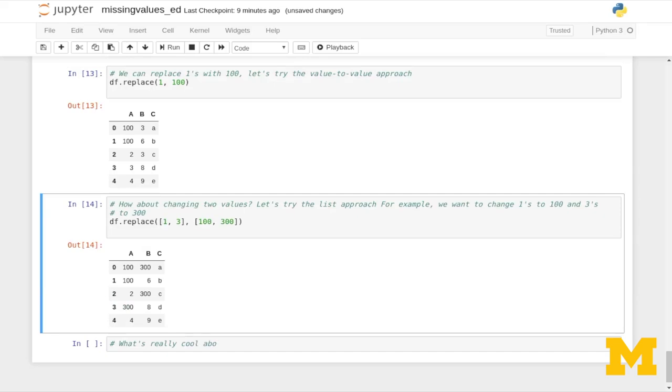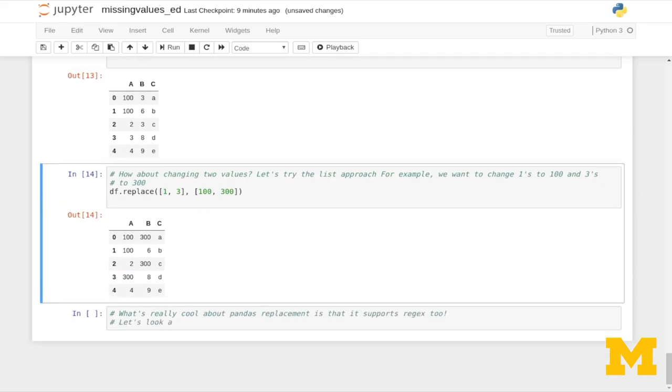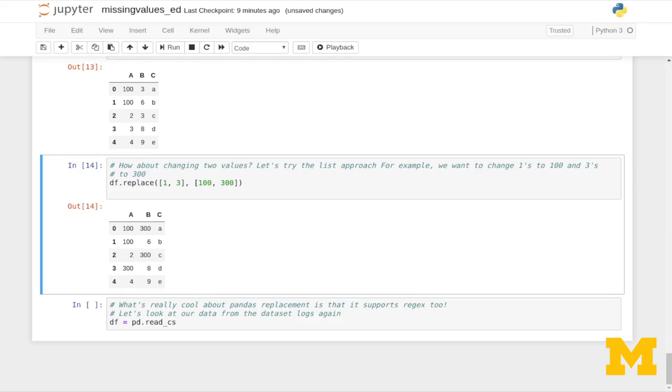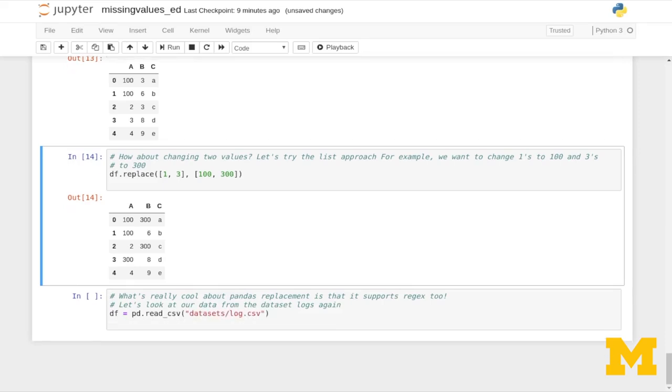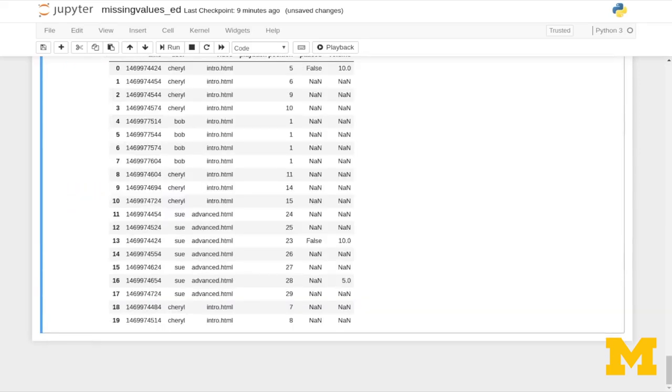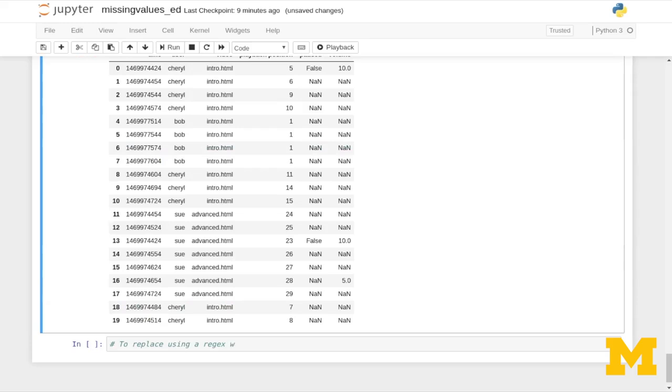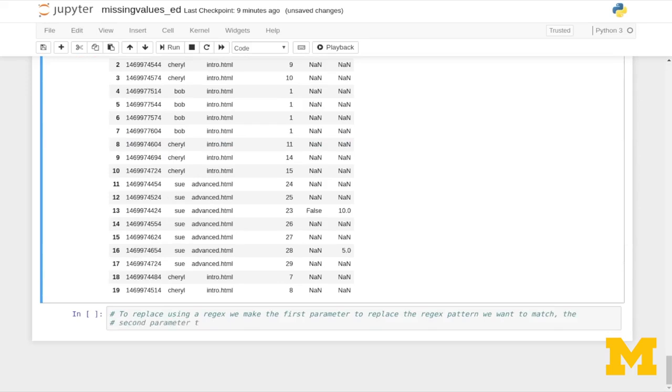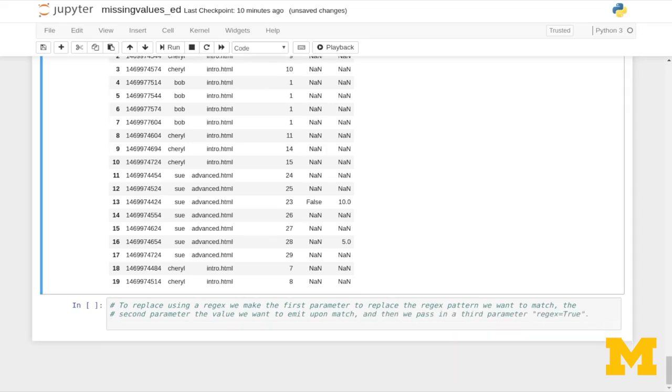So what's really cool about Pandas replacement is that it supports regex too. So let's look at our data set again from the logs.csv. So pd.read_csv, we'll bring in logs.csv and take a look at this again. So to replace using regex, we make the first parameter to replace the regex pattern that we want to replace. The second parameter, the value that we want to emit upon a match. And then we pass in a third parameter that just says regex=True.